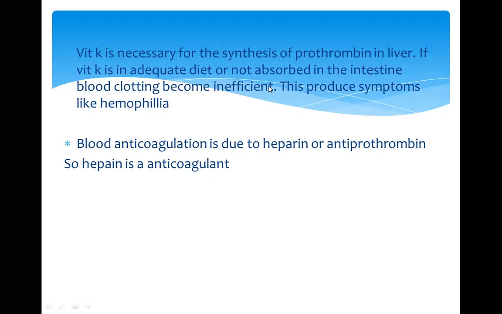Another thing, if active thrombin will not form, it will not catalyze the reaction, so fibrin monomer will not form. If fibers are not present in the single, monomer form, that means the net will not form, the network is not formed, so blood cells will move continuously outside and clotting will not take place. That's why vitamin K is really very necessary for clot formation. This produces symptoms like hemophilia, because it represents the disease. Hemophilia represents loss of blood, or bleeding continuously from the body.